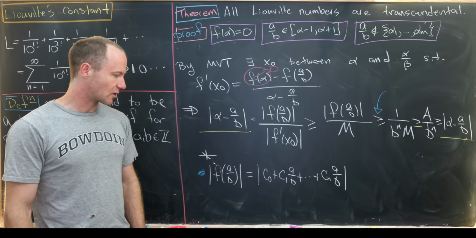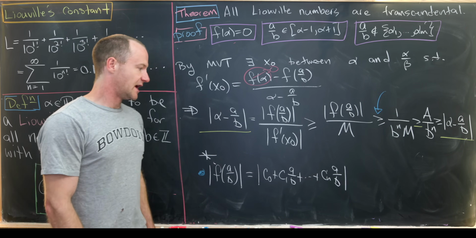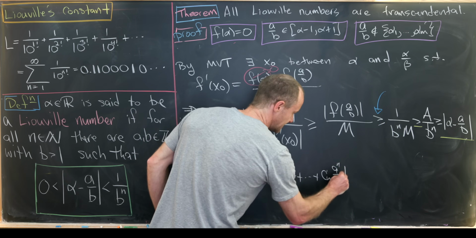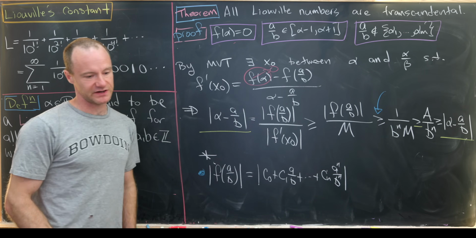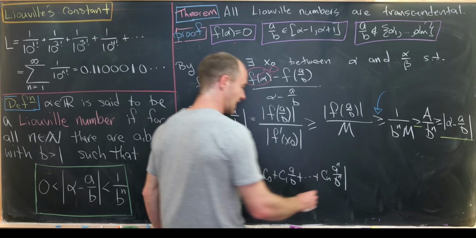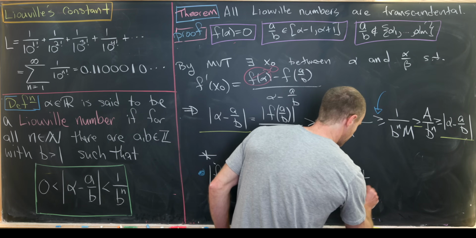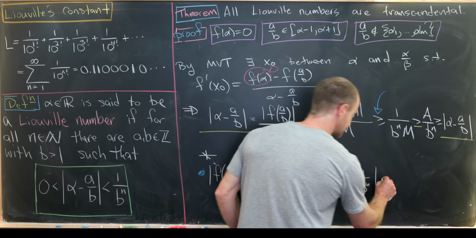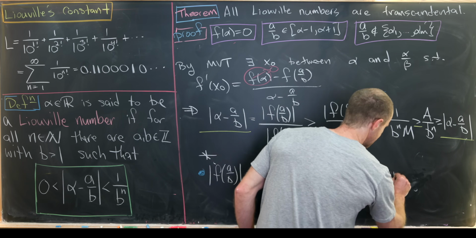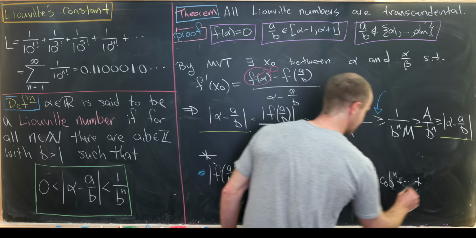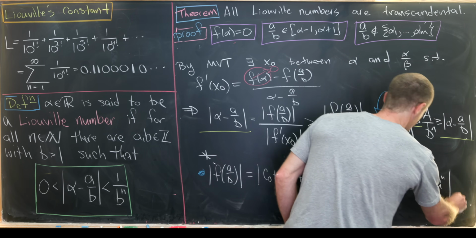And then from here, we will pull out a 1 over b to the n. Sorry, this should be to the n power, just based off of the definition of our polynomial. So that gives us 1 over b to the n times the absolute value of c naught b to the n plus a bunch of other terms, and then finally cn a to the n.